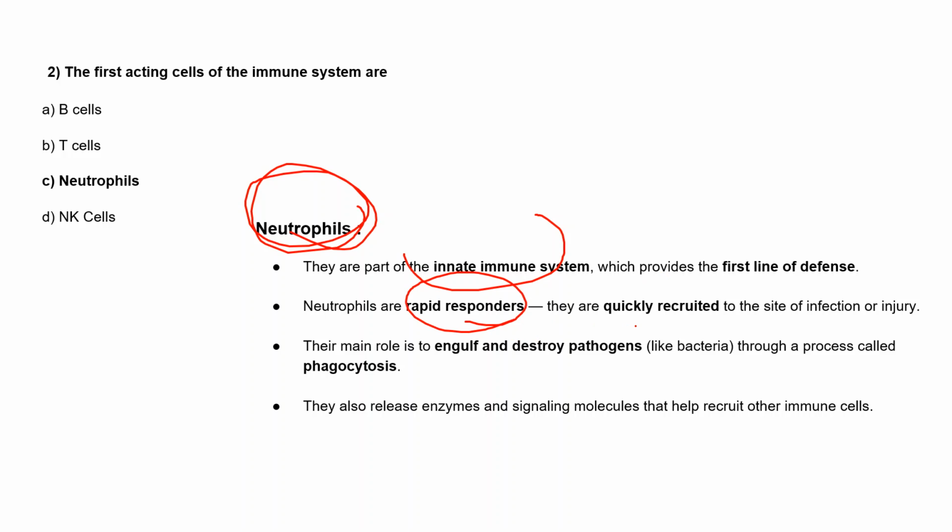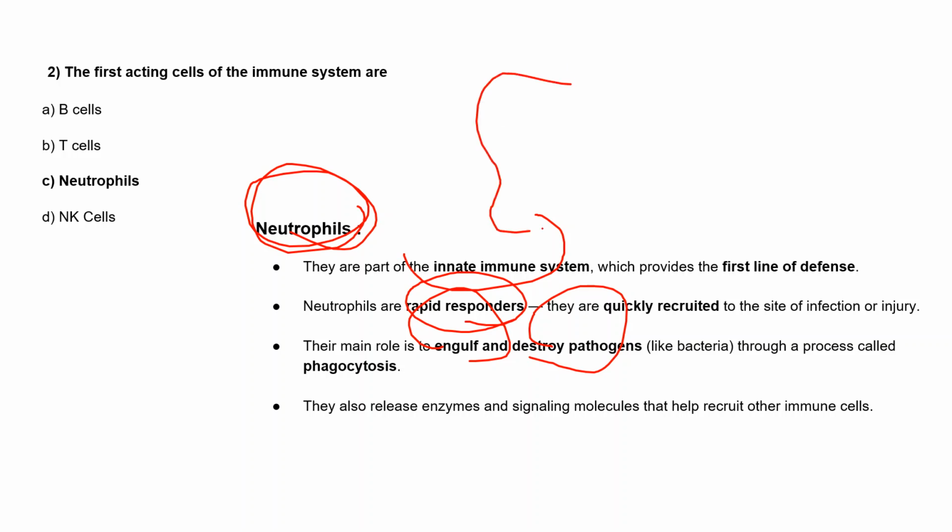And many times in questions, people ask what the very first cells are which act at the site of infection or injury, and it is the neutrophil. So the main role is to engulf and destroy the pathogen through a process called phagocytosis.